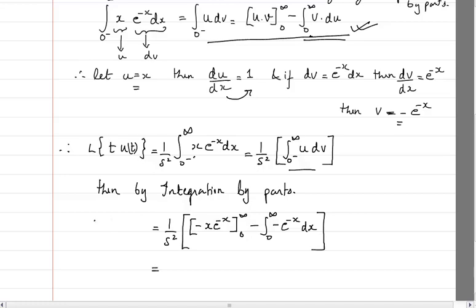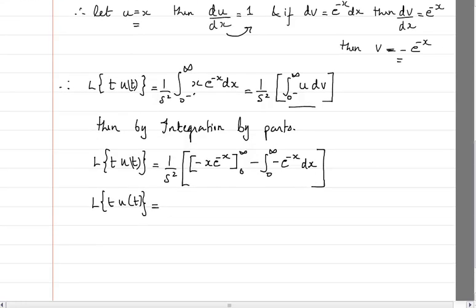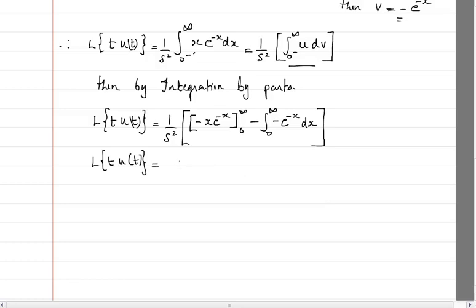So what is this? This is Laplace of t u of t. So again, Laplace of t u of t will give me, so let me write. Okay, so this is 1 by s square, that is okay. Here, if I put infinity, e raised to power minus infinity will be 0. So 0 into infinity will again give me 0 only.